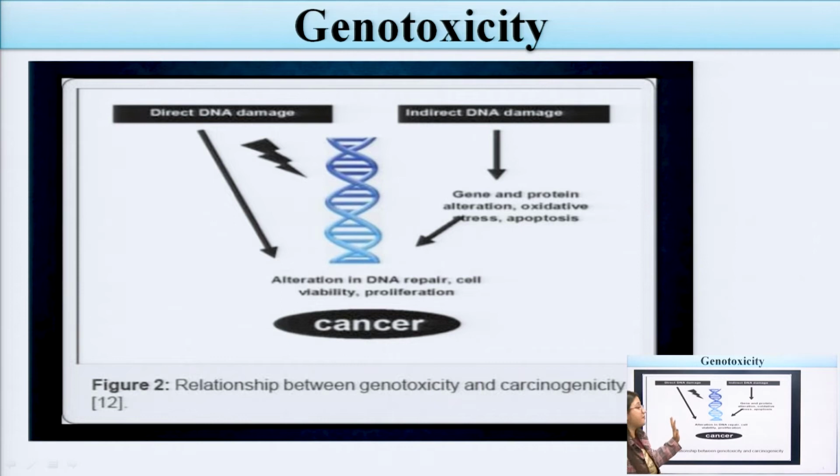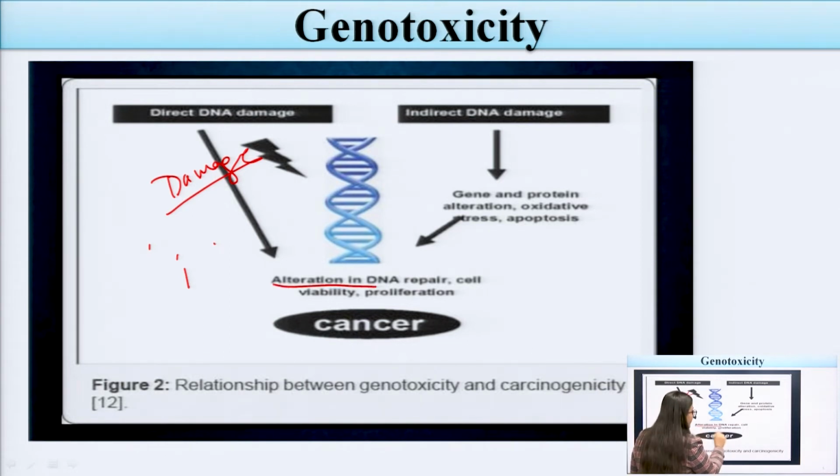Now if we see this figure, first of all, this is a description of the relation between genotoxicity and carcinogenicity, okay. There is direct DNA damage and indirect DNA damage. If there is direct damage in the DNA through any means, alteration in DNA repair, cell viability and proliferation can be seen. This is known as cancer. We all know cell proliferation means multiplication of the cells. The cells get multiplied, and this may lead to cancer.